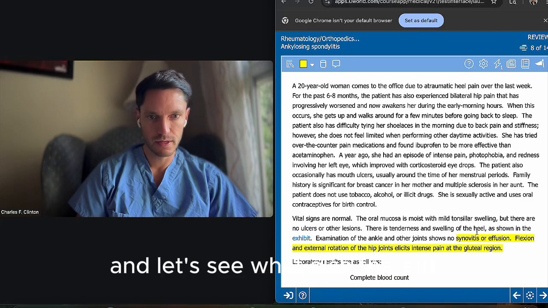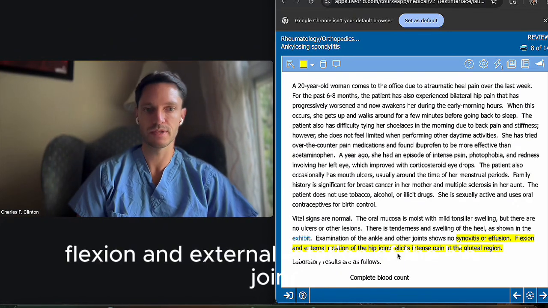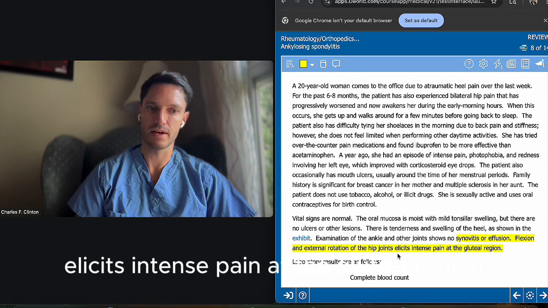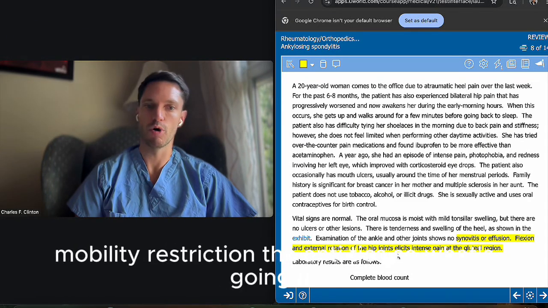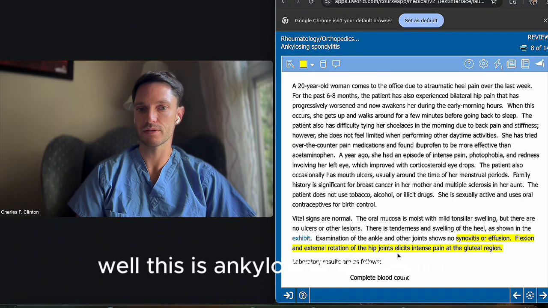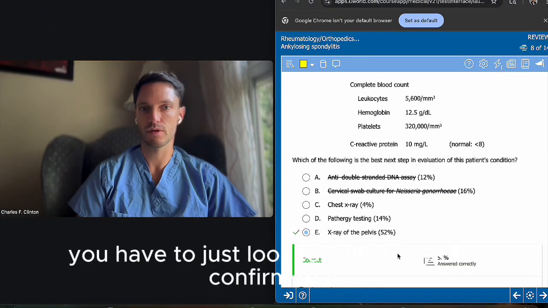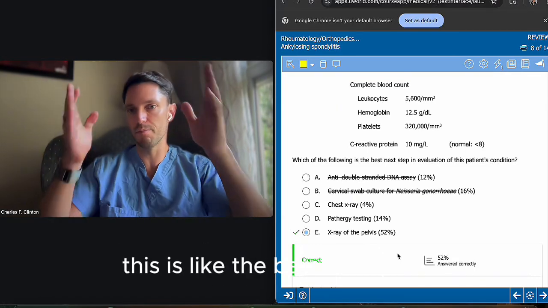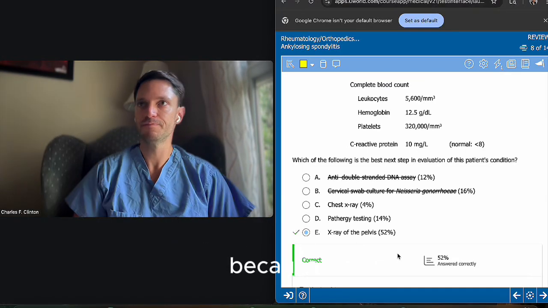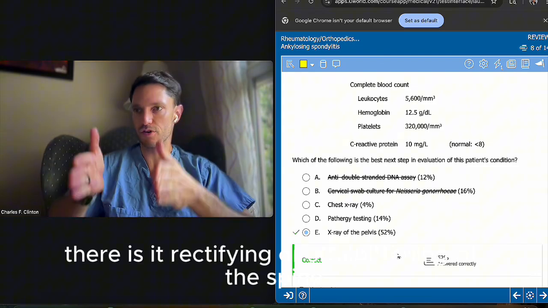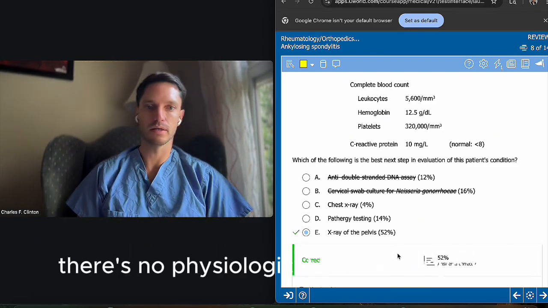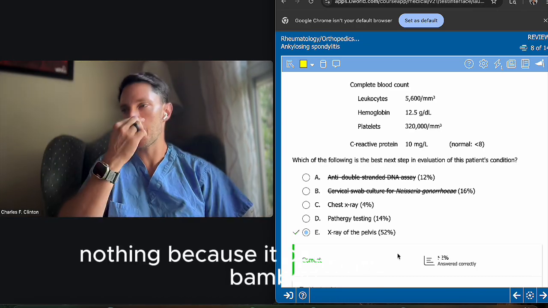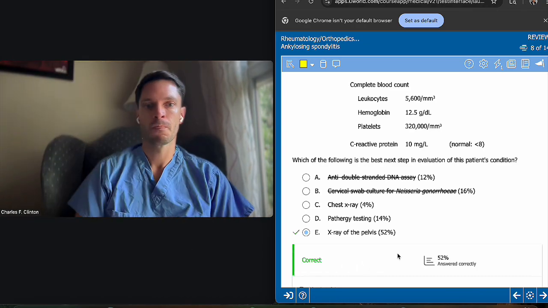Let's see what else there is. Flexion and external rotation of the hip joints elicits intense pain at the gluteal region. That just means that there's a mobility restriction. So the patient has been having chronic hip pain, mobility restriction, the enthesitis. So what's going on? Well, this is ankylosing spondylitis. So what do you have to do? You have to look for the x-rays to confirm that this is the bamboo spine, that it looks like a bamboo because there is rectifying or straightening of the spine. There's no physiological lordosis, a little bit of scoliosis, nothing, because it becomes like a bamboo, the way you would see a bamboo.